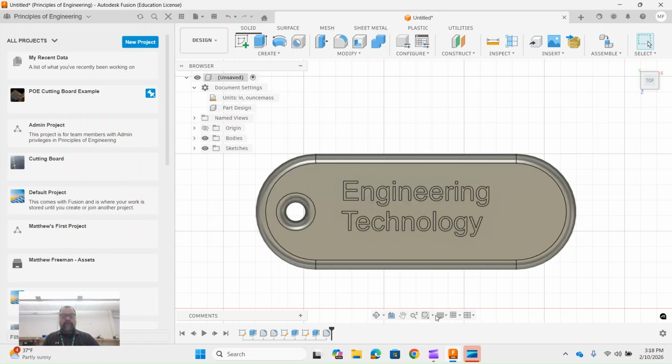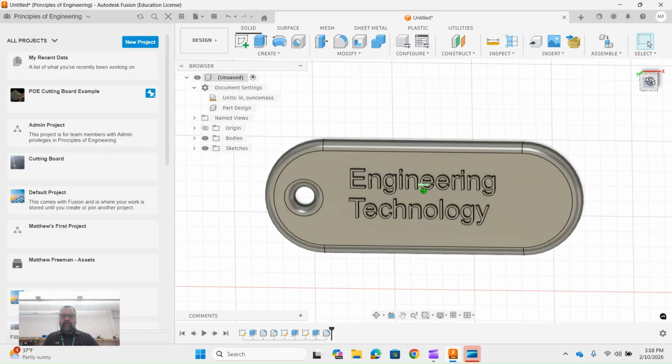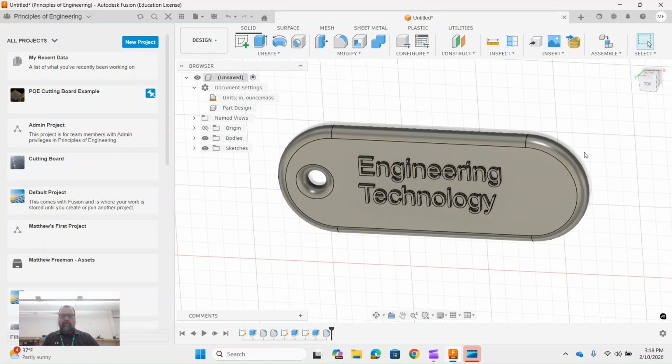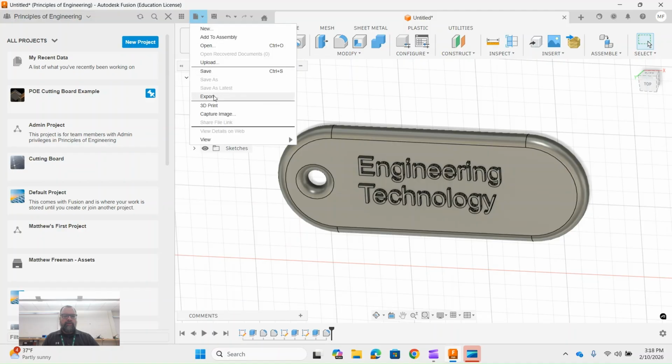This video is meant to show you how to export an STL file from Fusion. So once you have your 3D model completed and you are looking to set it up for a 3D print, you simply come up here to the File menu, go down to Export,